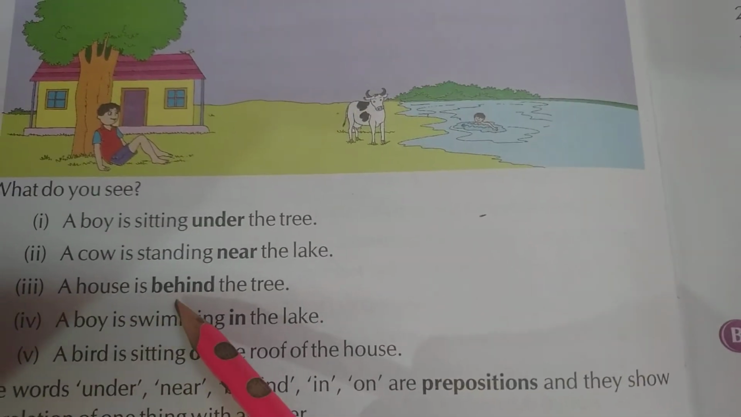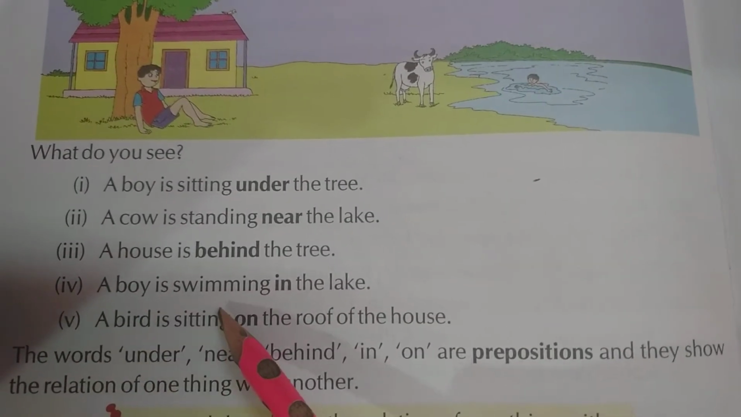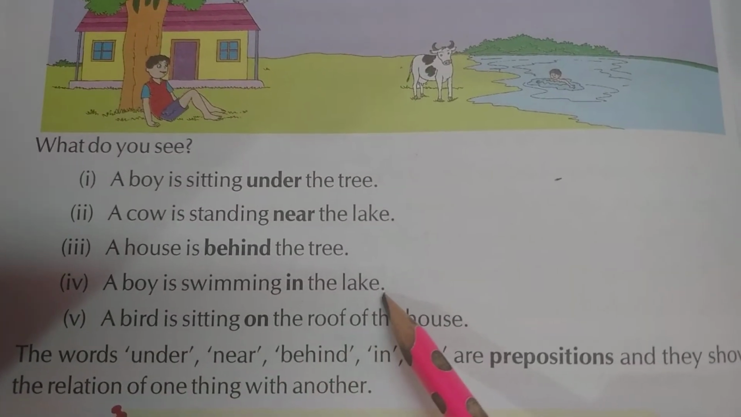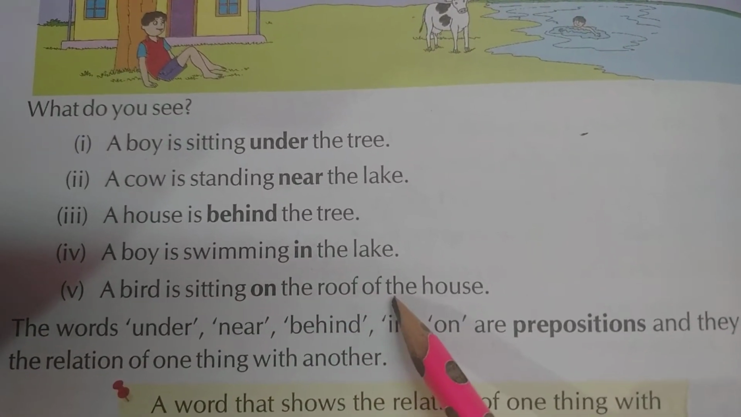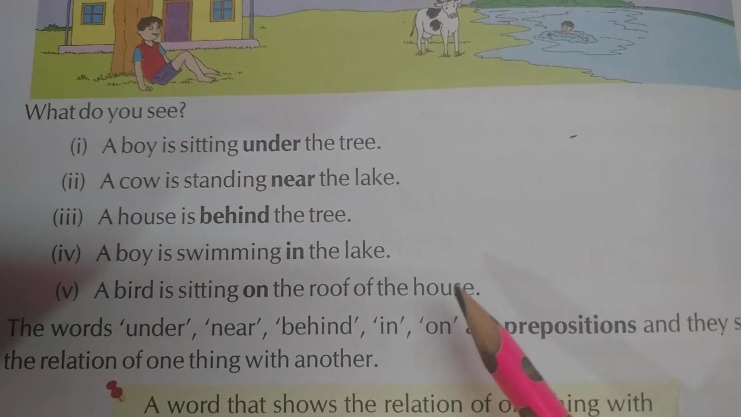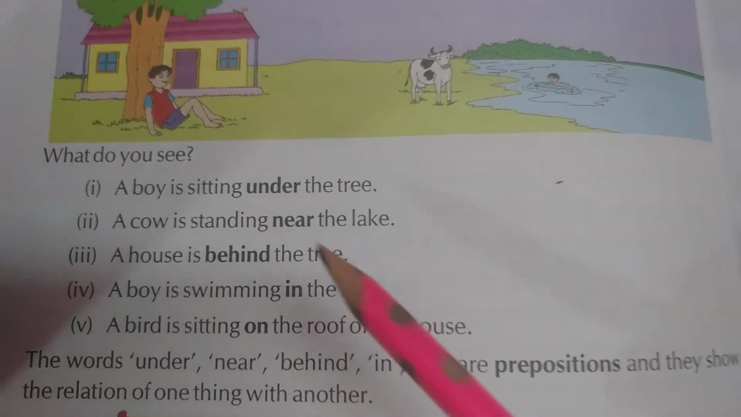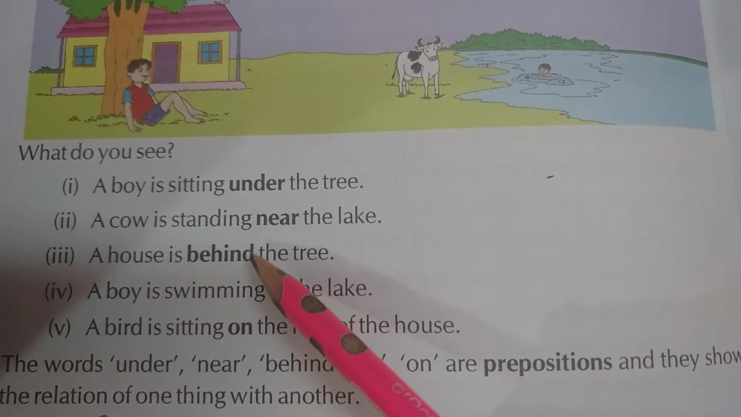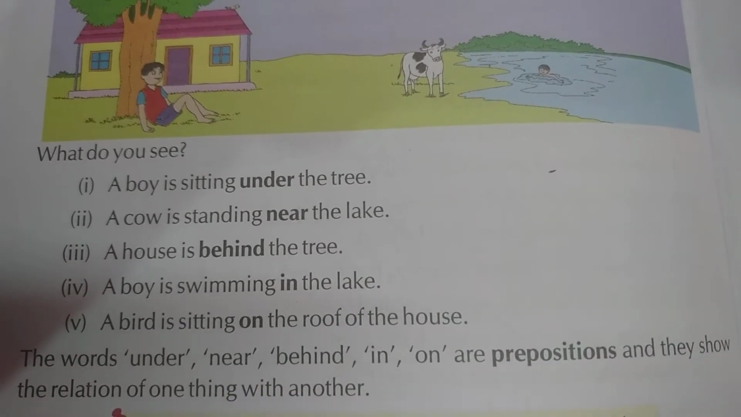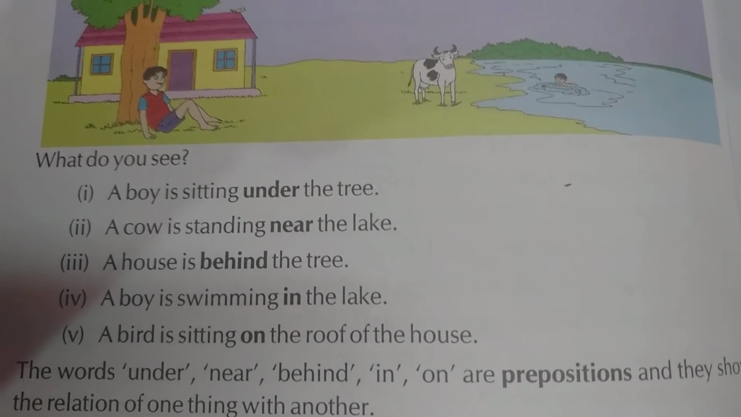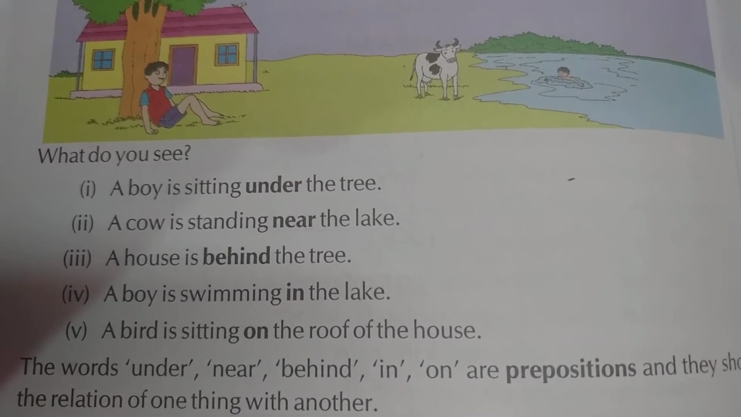A house is behind the tree. A boy is swimming in the lake. A bird is sitting on the roof of the house. So you can look here some words which are written in bold letters: under, near, behind, in, on. These words are called prepositions because they show the relation of one thing with another.